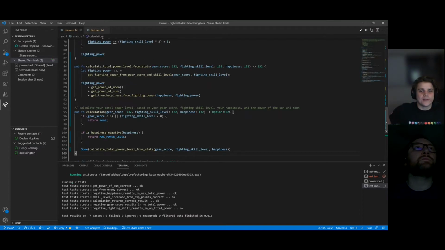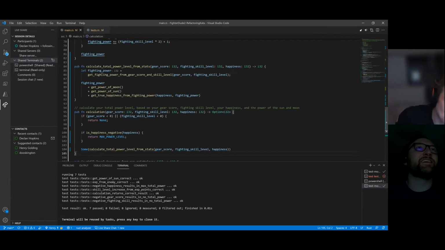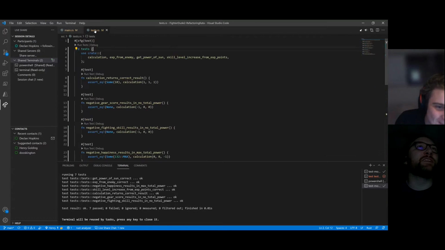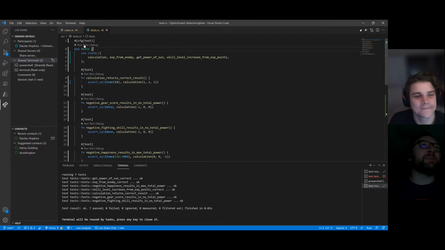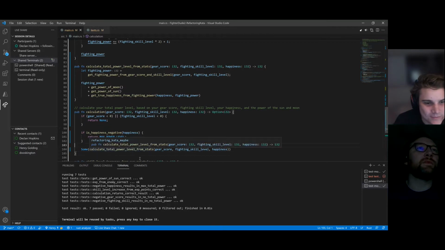There is a way to set up hotkeys and things, but I haven't. Yeah, I like clicking the button. It's fun. I would much rather be able to just run the test with a key, honestly, but I couldn't figure out how to do it in VS Code. So I've just been clicking. It magically brings up this little button, so I'm like, sure, I'll press it. Cool, they all passed. So that's some progress.